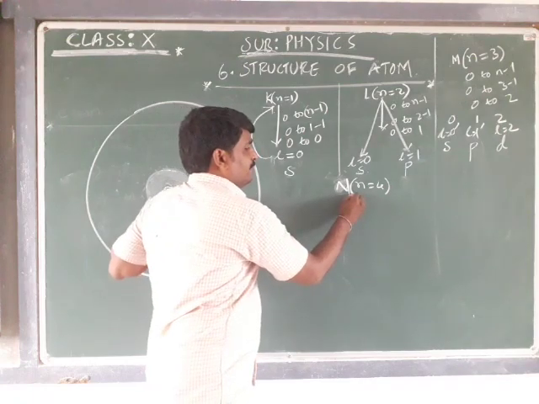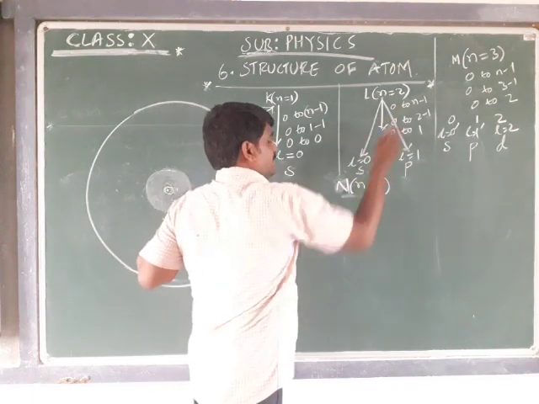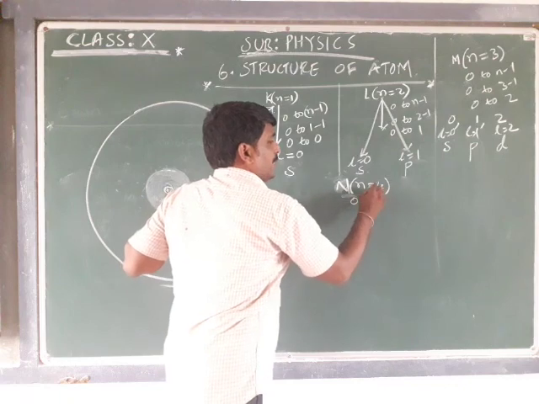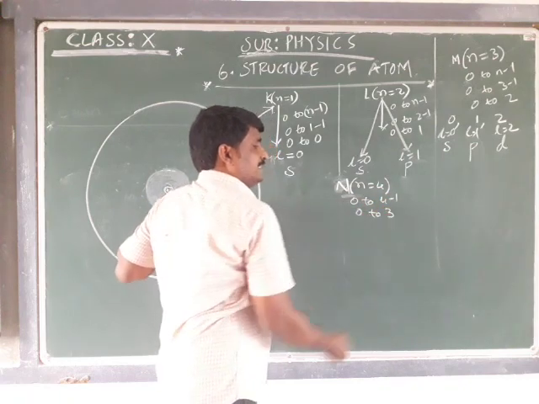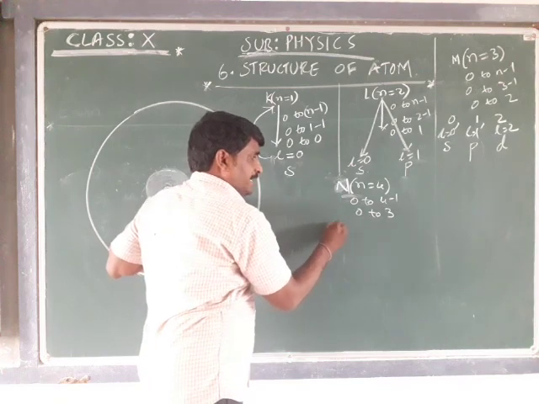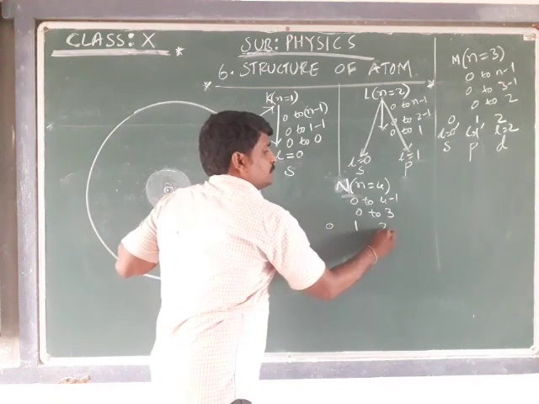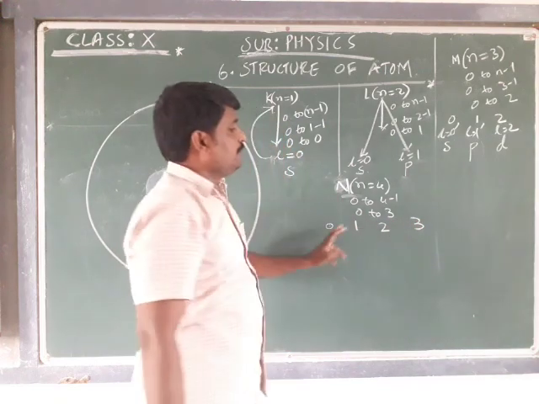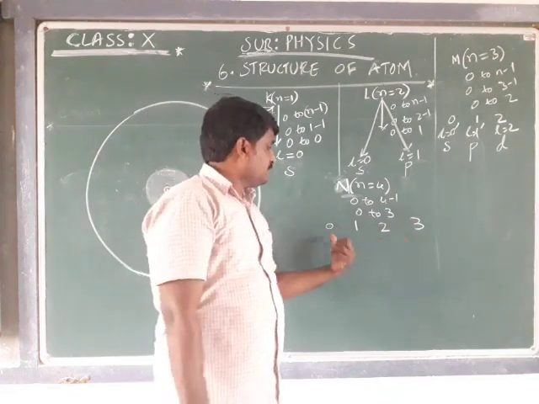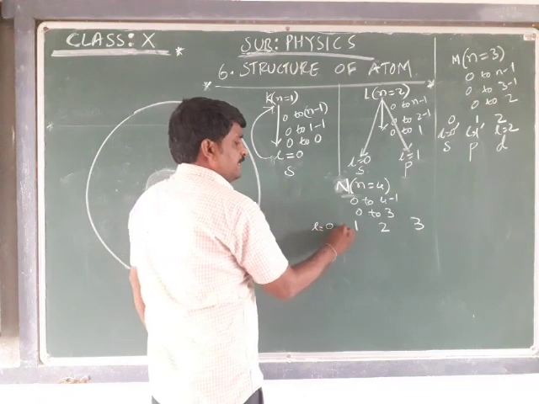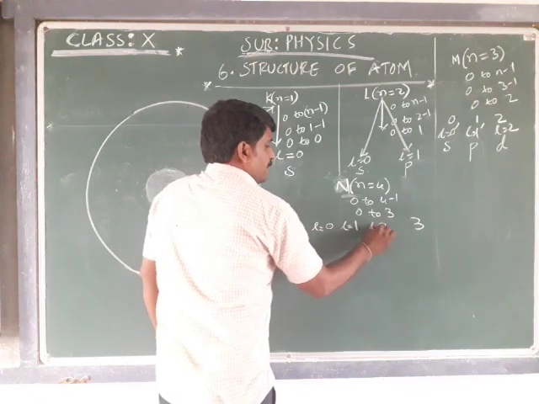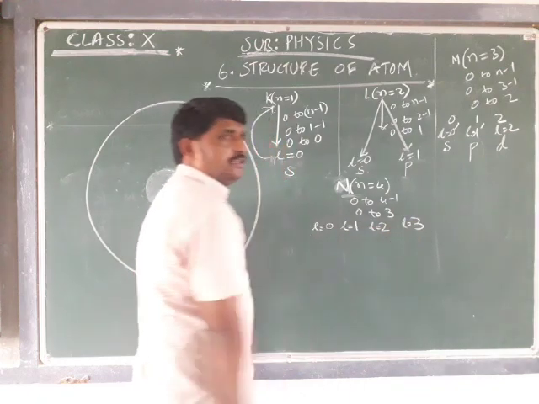For this we have the range formula. We are going to take the range 0 to n minus 1, that is 0 to 4 minus 1, which is 3. That is, there exist 0, 1, 2 and 3. That is, L is equal to 0, L is equal to 1, L is equal to 2 and L is equal to 3.